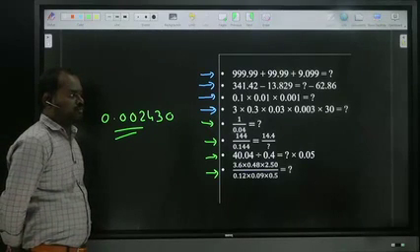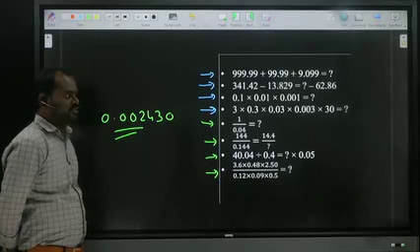One person has an answer of 0.0000001, and one more person is saying 25 is the answer.